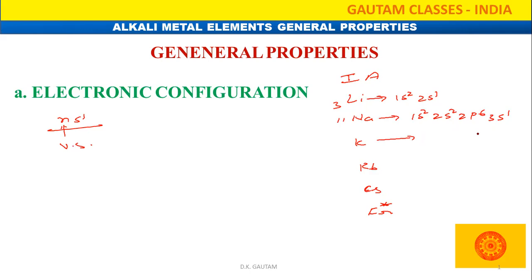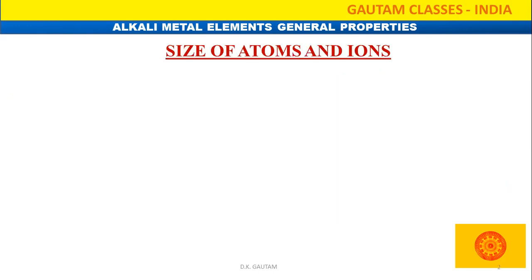For potassium, what will we write? That will be 4s1. For rubidium, 5s1. For cesium, 6s1. And for francium, we can write 7s1. The remaining part is common, so I wrote the valence electronic configuration. In all of them, the last electron enters into the s orbital, so we can say they are s block elements.